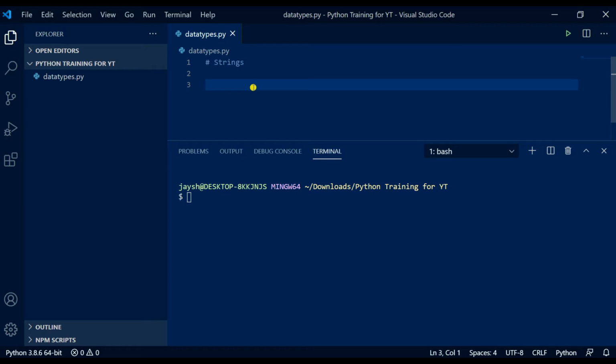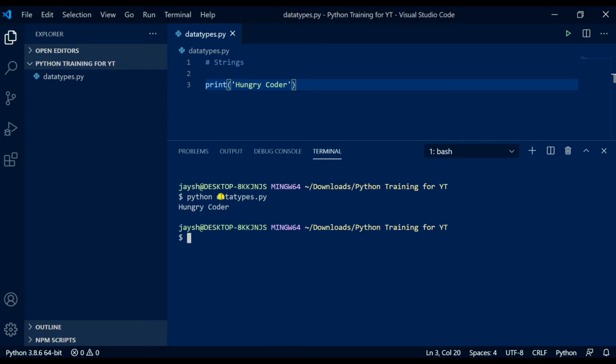First, let's identify what Python sees, like we did with numbers. So let's put single quotes, hungry coda. So this is a string, this is text, these are characters. Let's print that to the console first. So we will do python data types.py, and we can see that we printed our two words, hungry coda, to the console.